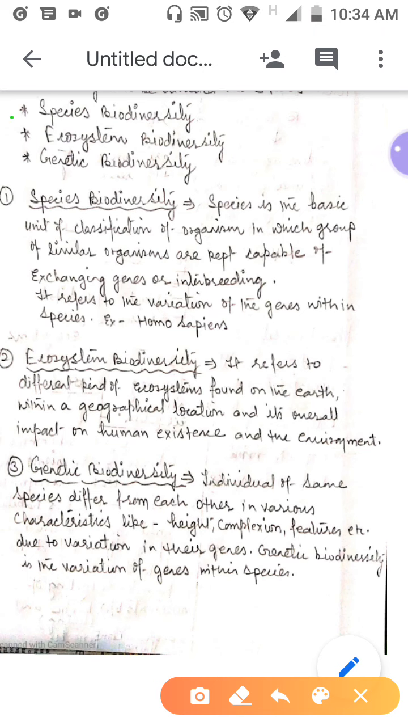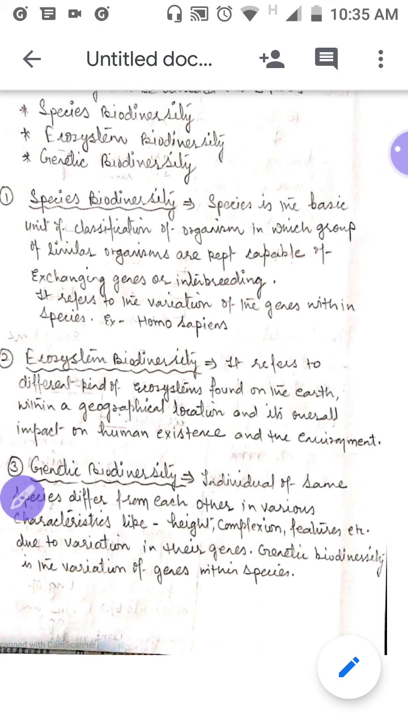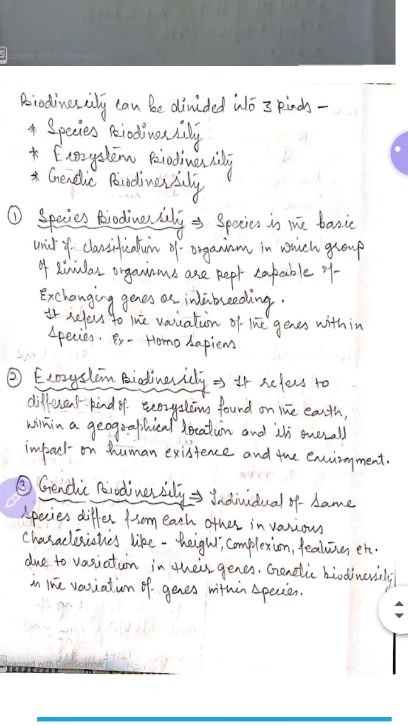First is species biodiversity. Basically, you know that species is the basic unit of classification, where a group of similar organisms are kept together and they are capable of exchanging their genetic material, that is, they are capable of interbreeding. Now, species biodiversity refers to the variation of the genes. So basically, genes store information and they are responsible for the variation or the differences within the species.